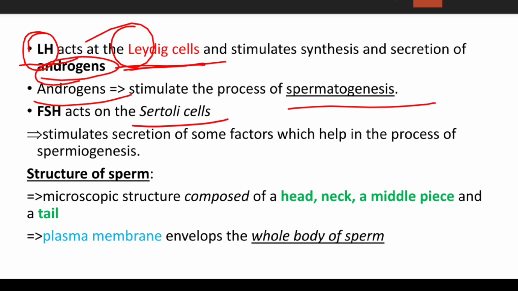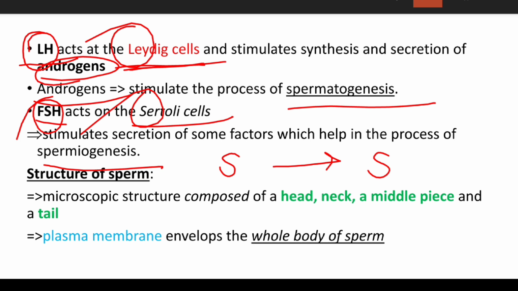Follicle stimulating hormone acts on the Sertoli cell. So how will you remember this? SS. Follicle stimulating hormone acts on the Sertoli cell. It stimulates the secretions of some factors which help in the process of spermiogenesis. And what is spermiogenesis? During spermiogenesis the spermatids get transformed into spermatozoa, which are the sperms. And who is required for this process? Follicle stimulating hormone acts on the Sertoli cell and stimulates some factors which are required for the process of spermiogenesis.